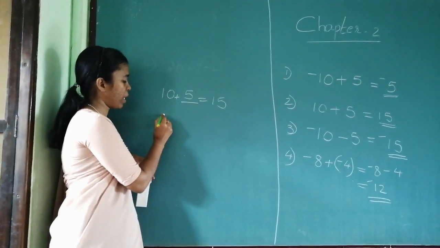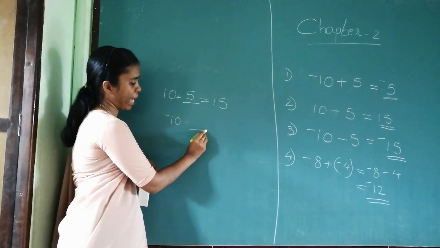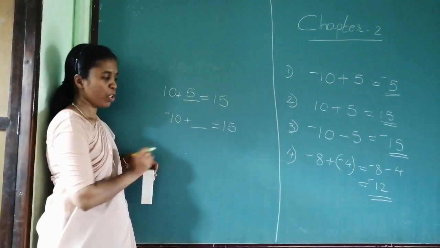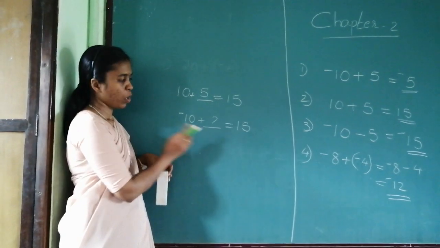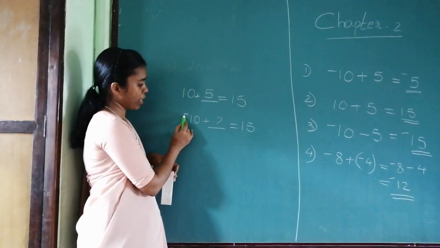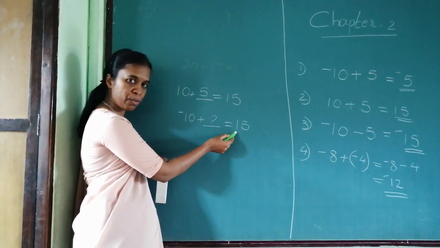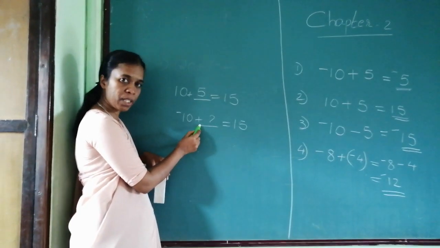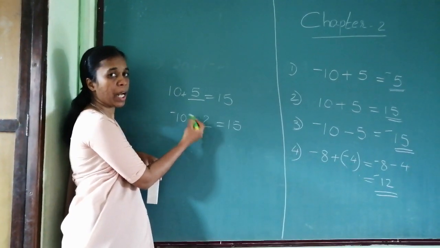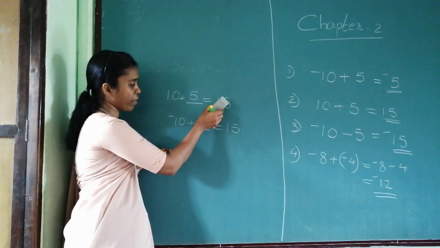Suppose you have minus 10 plus dash gives you 50. Now how will you find out which number is over here? Look at the sign of the answer, positive. Here it is minus, here it is plus. So if it has to be positive, these two signs are different. So we are putting the sign of the greater number. So this number should be greater. And how much greater to get 15? So this should be 25 greater.